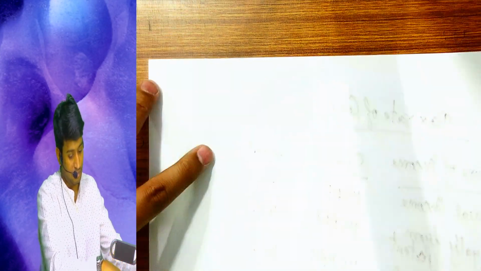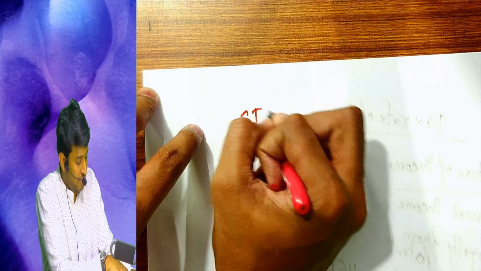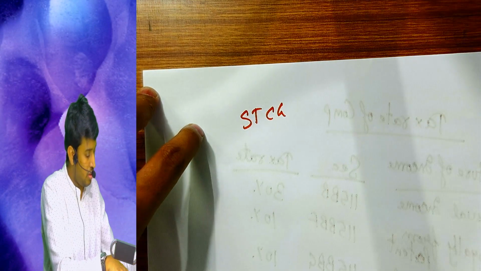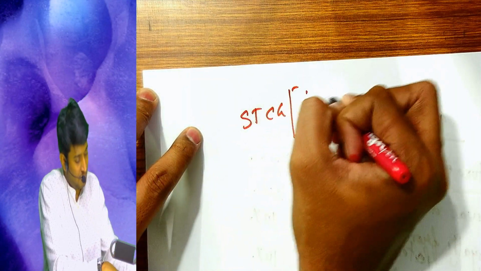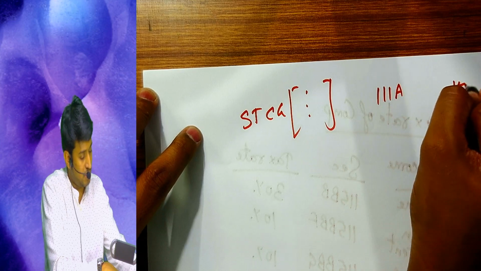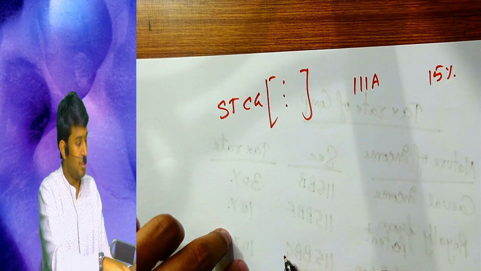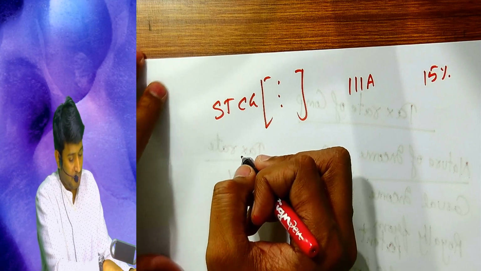Next, short term capital gain. Again those three assets. Section number is 111A. 15%. Clear?